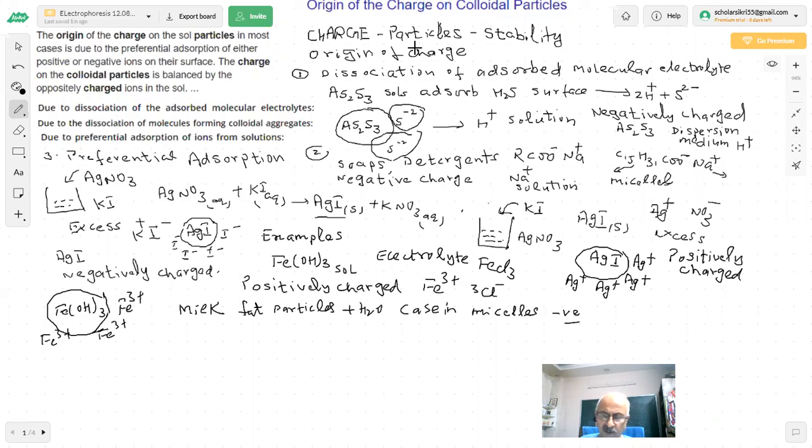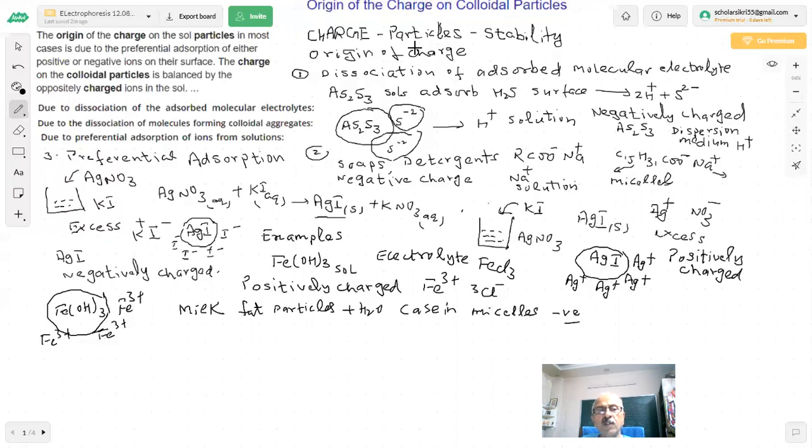They have asked this question: the colloidal particles are charged, but still the solution is neutral. What is our answer? Because the opposite charge exists in the dispersion medium, which balances the charge of the colloidal particle. Okay, this is the first part which we wanted to tell you. Both these questions have been asked in the paper.